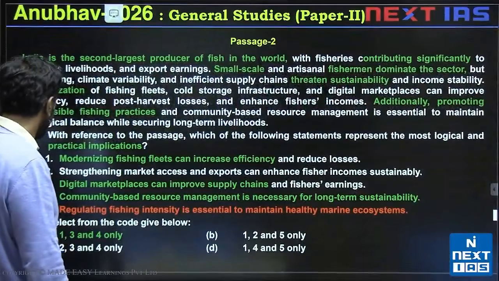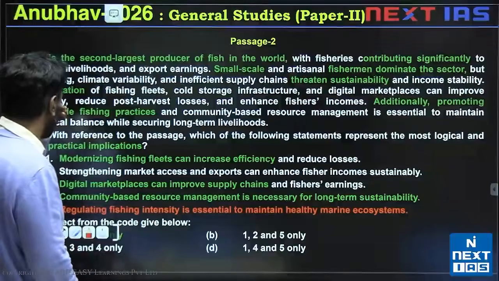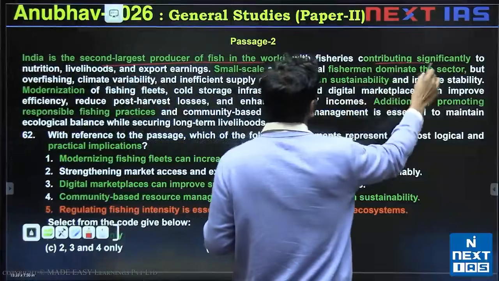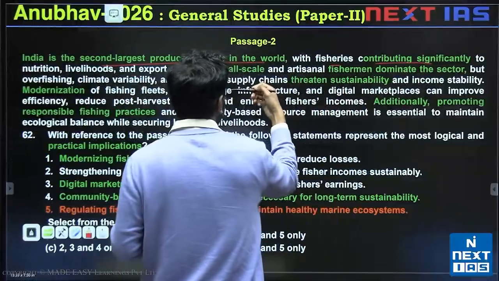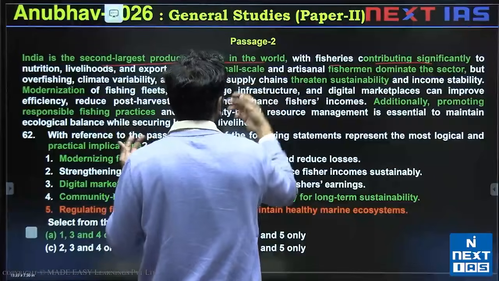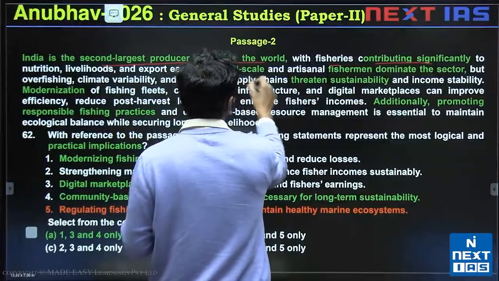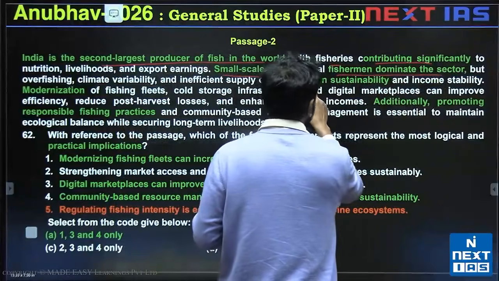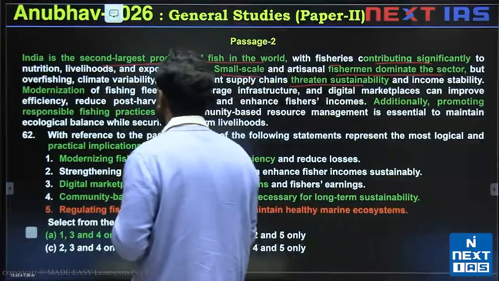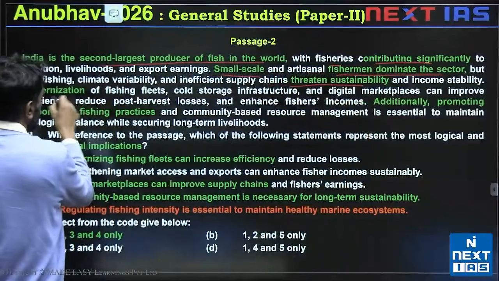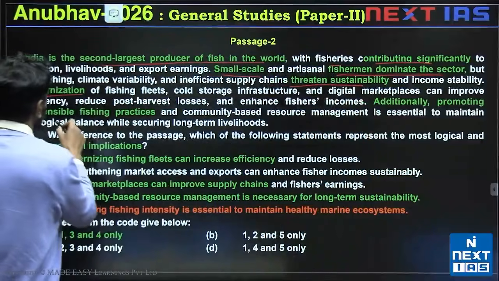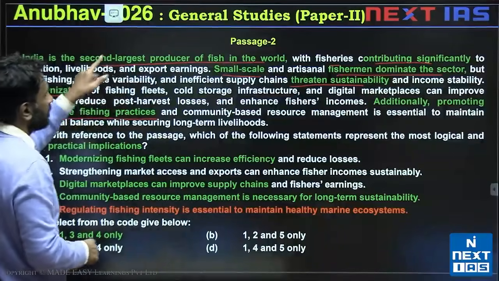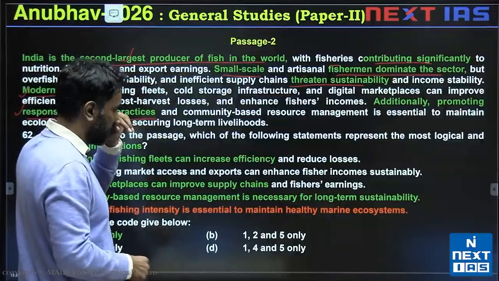and question 62. Passage 2 is talking about how India is the second largest producer of fish and contributes significantly to fisheries. Fisheries contribute significantly to India. Small scale fishermen dominate the sector. The sector is threatened with sustainability issues. What can help is modernization can help. Additionally, promoting responsible fishing practices can help. So these things can help improve fisheries. Fisheries are crucial to India. That's what seems to be the passage about.